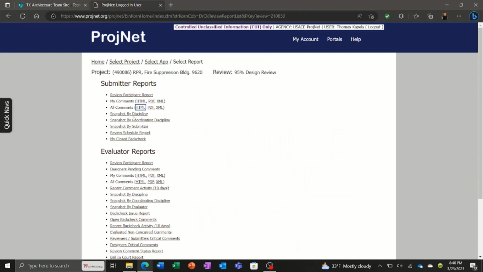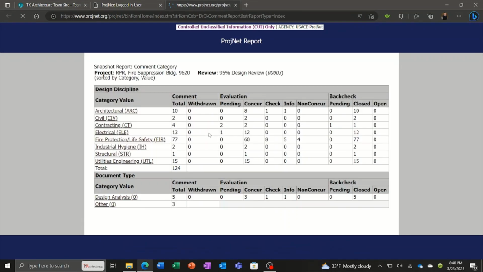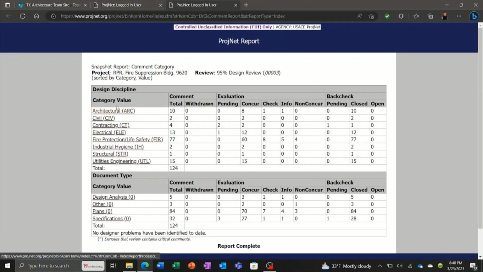Going back to the report page, another useful one is the snapshot by discipline. This just gives you a table with the status of the comments. So we have all of our different disciplines here. We have the total number of comments per discipline, and then the evaluations. This is the response, and it's concur, check and resolve, for information only, and non-concur.